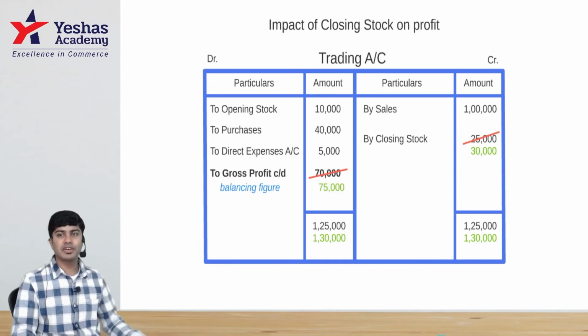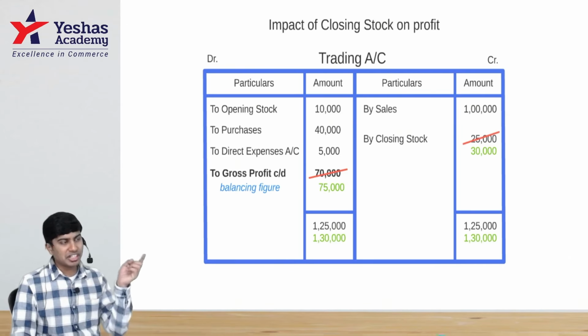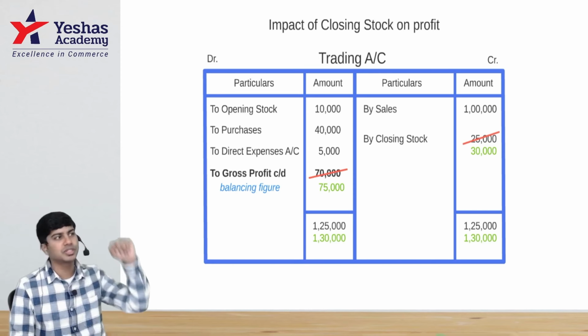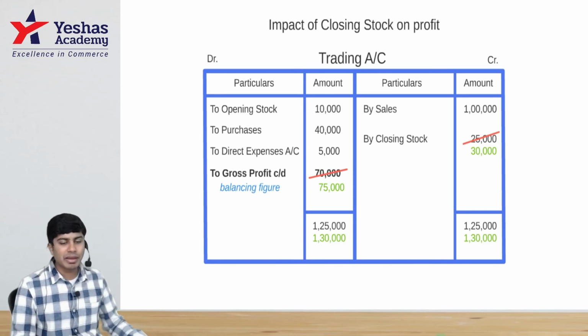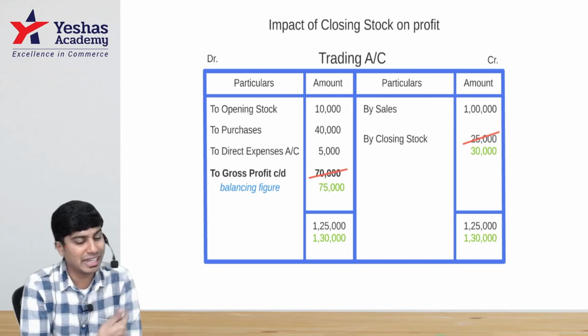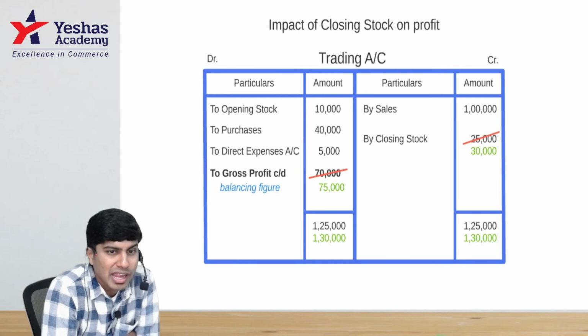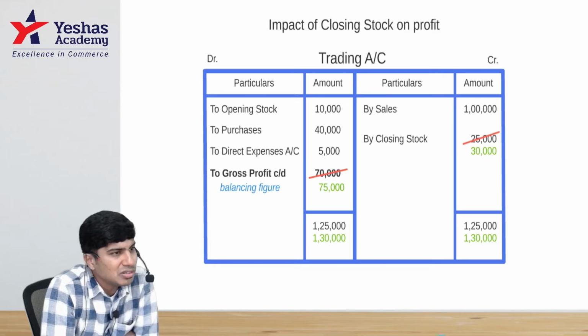75,000 is your gross profit. I increase my closing stock by 5,000. As a repercussion, that resulted in an increase in my gross profit by 5,000. I increased my closing stock by 5,000, and as a repercussion, it showed up on the credit side and on the debit side in my trading account by increasing my gross profit by 5,000. Everybody understood? Make some noise.